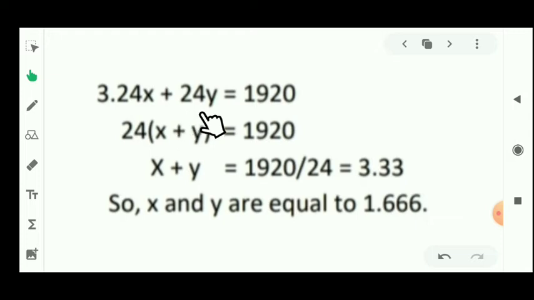As you know, 24x plus 24y is equal to 1920 is the equation given in the question. So from here you can see 24 is common. Firstly we will take the 24 common here, and then we have to transfer this 24 from LHS to RHS, so 24 will go in the divide. That means 3.33 will be the value of x plus y. And because we need the average of x and y, it will be 3.33 divided by 2. So the answer of this question is 1.66.